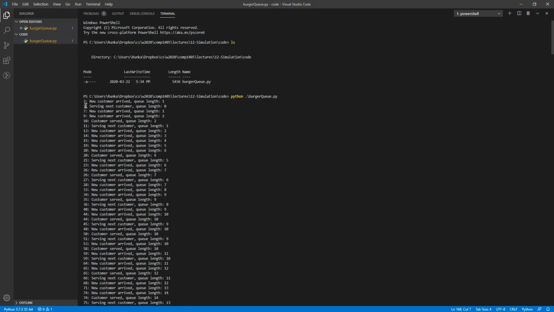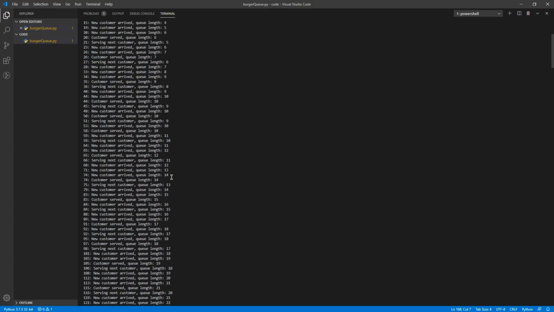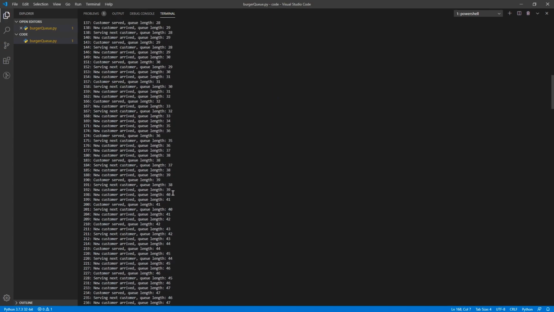Then 4 minutes from then, a new customer arrives, queue goes up by 1. Another 2 minutes from then, a third customer arrives, and now our queue is up to 2. But then finally, 1 minute later, the first customer is done being served. So we'll take the next customer and our queue goes down. We can keep track of how big the queue gets, and we can see it's increasing throughout the day.